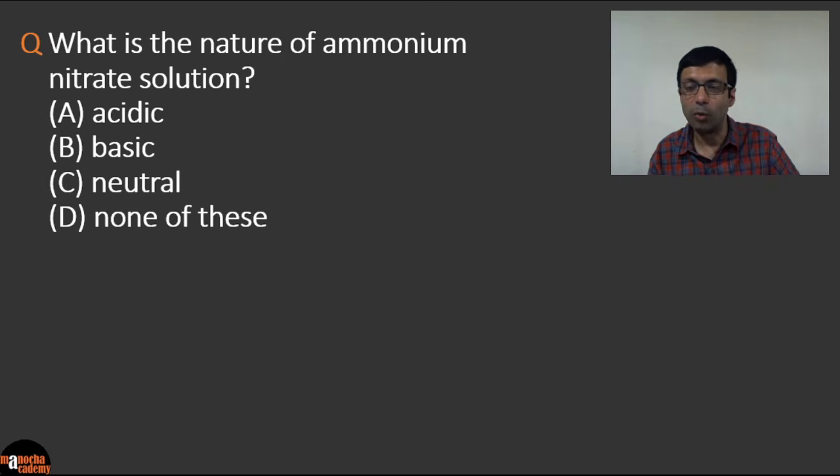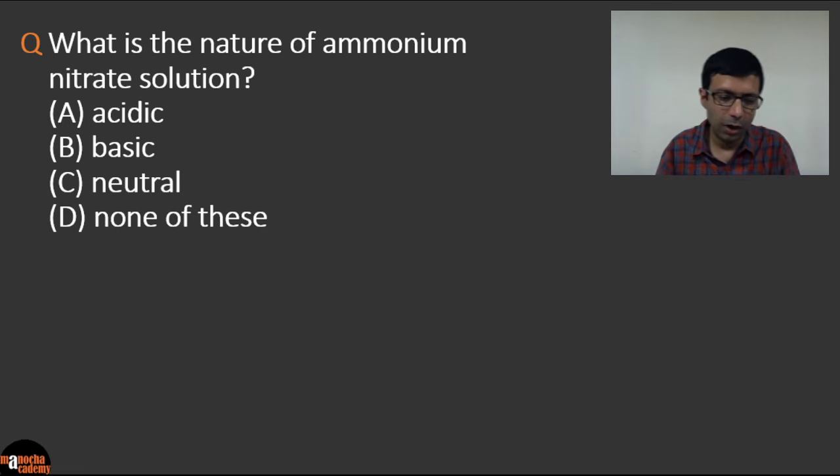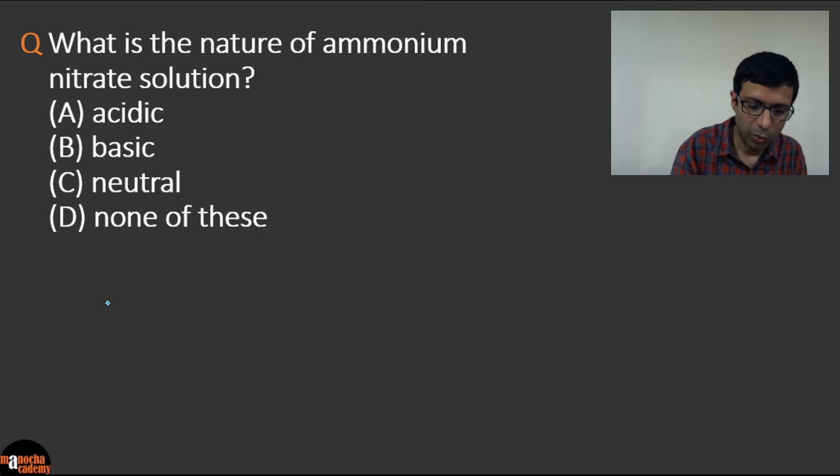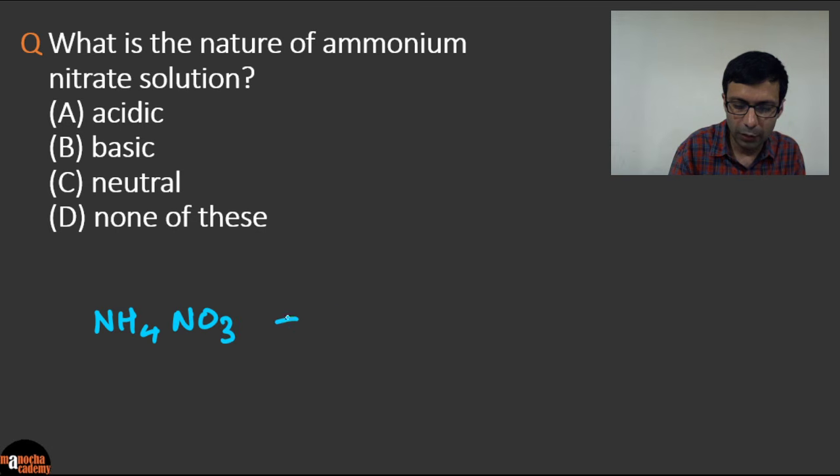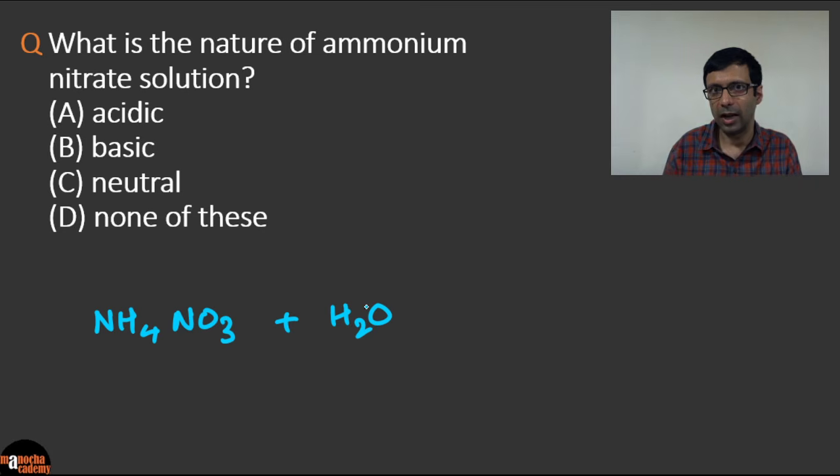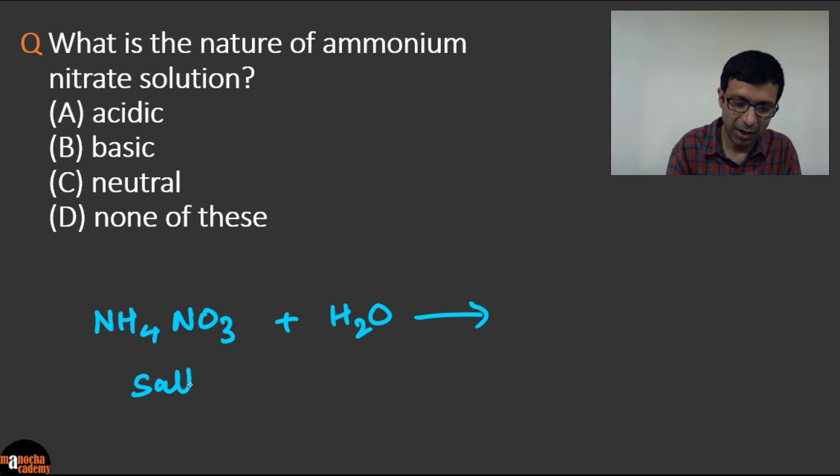What is the nature of ammonium nitrate solution? So is it acidic, basic, neutral, or none of these? Okay, so the important concept in this question is, when you look at ammonium nitrate here, this is not very difficult if you can just remember this simple concept that ammonium nitrate is a salt, and when you're taking a solution, obviously you're mixing water. Okay, so how do you work it out? Normally we do acid plus base is salt plus water, but this one is the opposite, right? Salt plus water is going to give you an acid and a base, right?